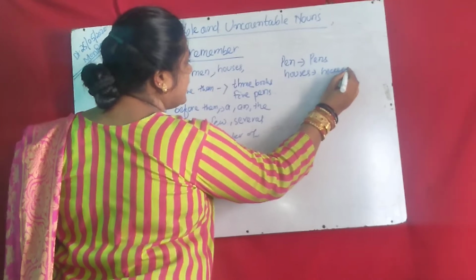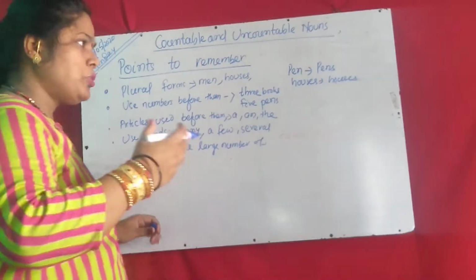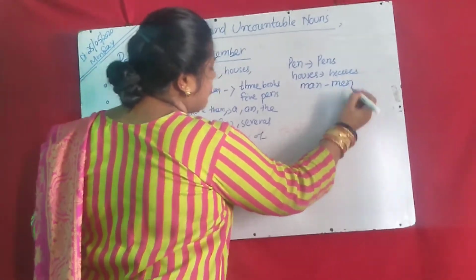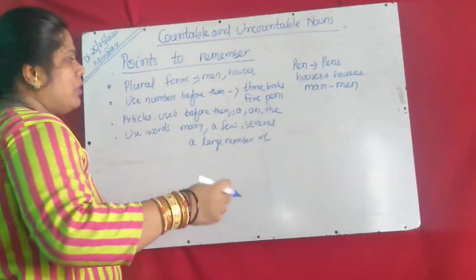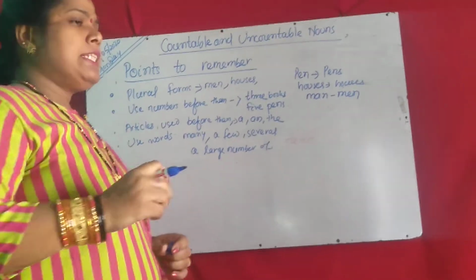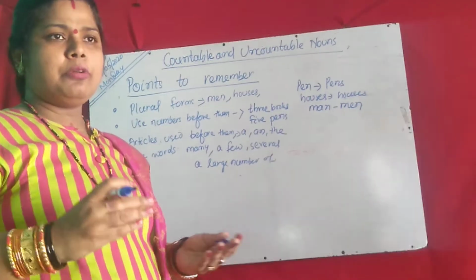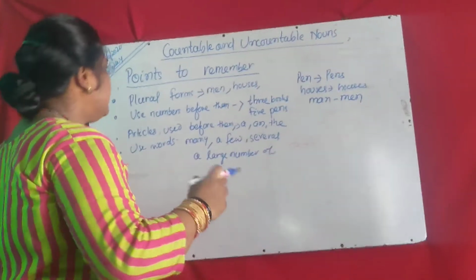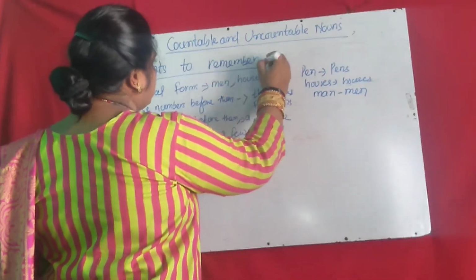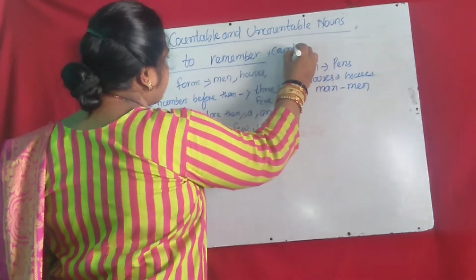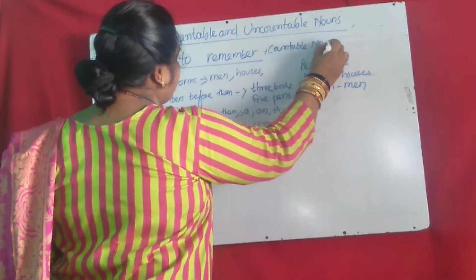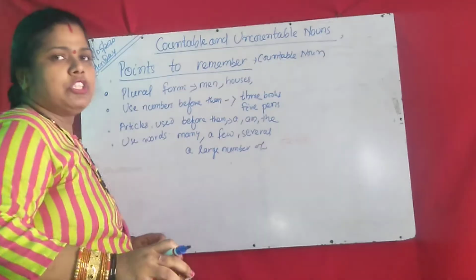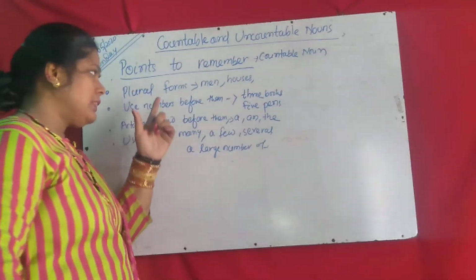So there are different rules, you know, but in the next chapter we will read about the rules for plural forms. Suppose man, its plural form is men: 1 man, 3 or 4 men. So in countable nouns we can change from singular to plural: 1 man, 3 men, 5 pens, 6 eggs. So this is the first point, that we can change singular nouns into plural forms.